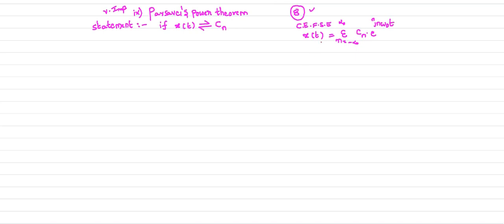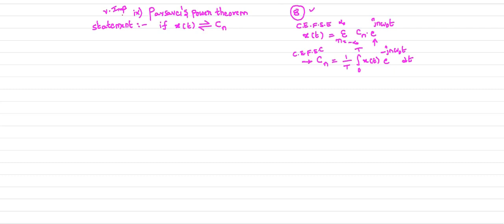Your x of t is represented in terms of the exponential functions. Here Cn is the complex exponential Fourier series coefficient. How can you find out Cn? So 1 by T integral 0 to T, x of t into e power minus j n omega naught t dt. So you should remember this formula, very important formula, Cn, the complex exponential Fourier series coefficient, because we prove all the properties based on this equation only.